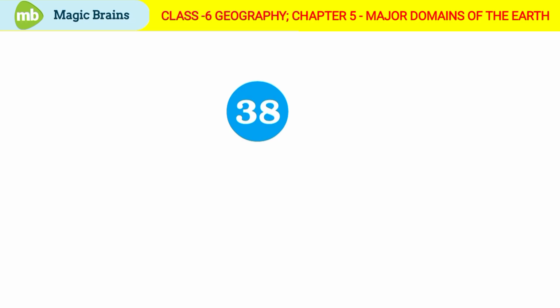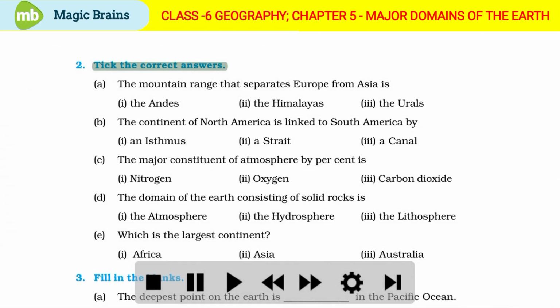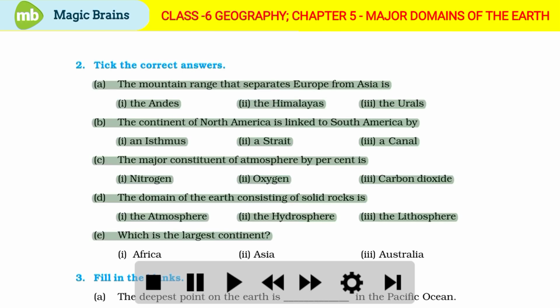Page number 38. 2. Tick the correct answers. A. The mountain range that separates Europe from Asia is 1. The Andes. 2. The Himalayas. 3. The Urals.